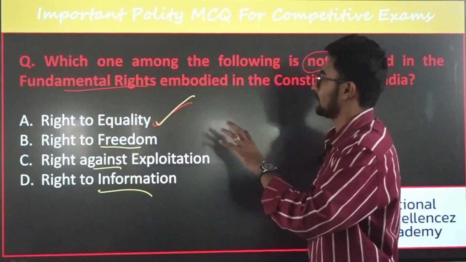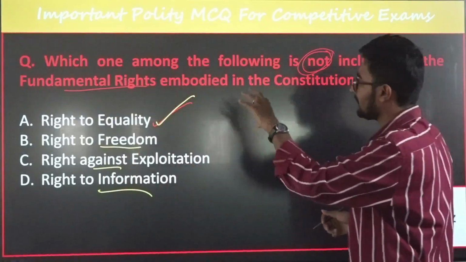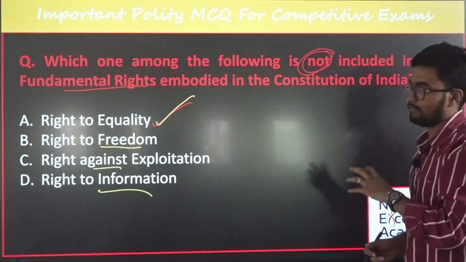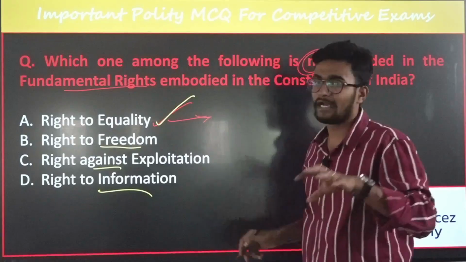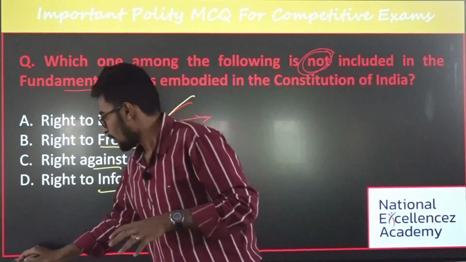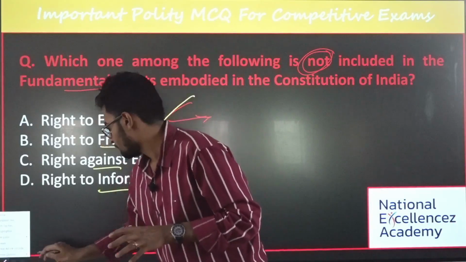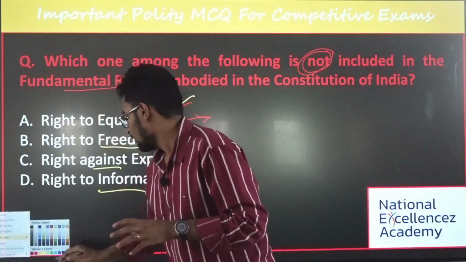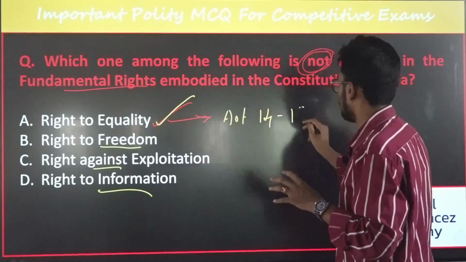Okay, and what is the answer for this? Which one of the following is not included in the fundamental rights embodied in the Constitution? As I already explained, the right to equality starts from Article 14 to Article 18.